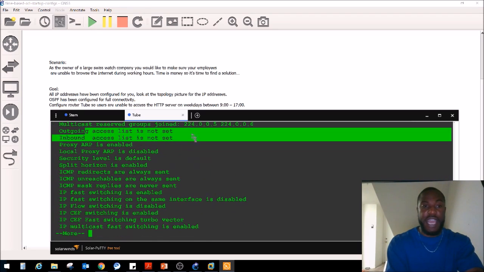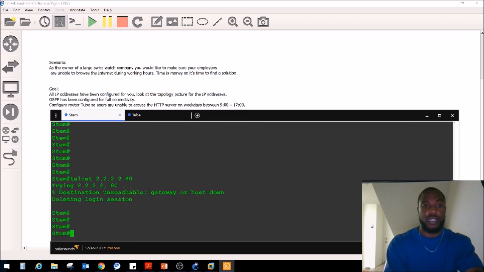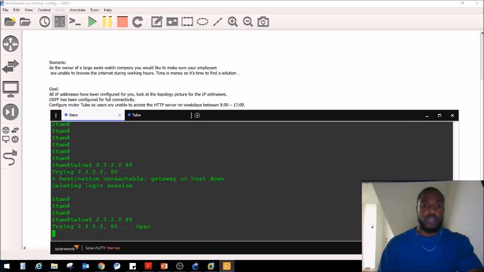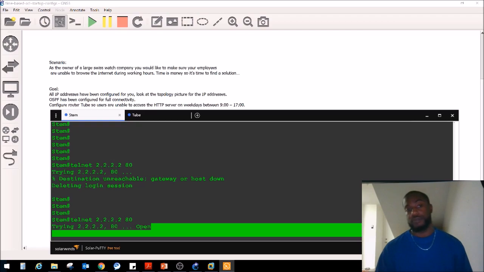So now that we've done that, let's see if we can telnet to it now. Telnet quad 2 port 80, and now we got open. So now since we removed it, now we know it works.